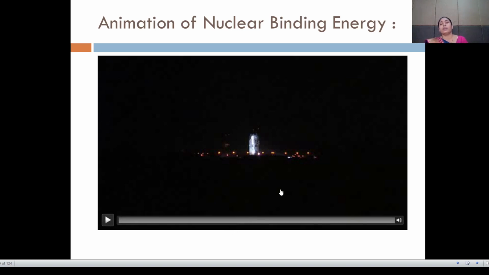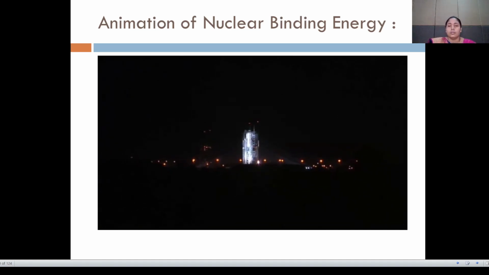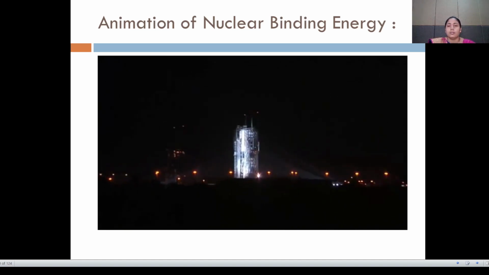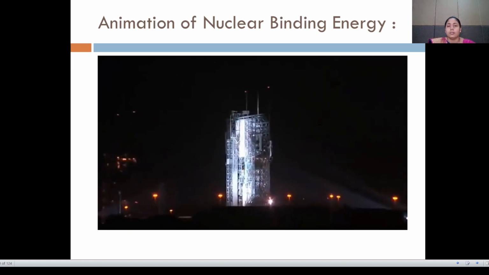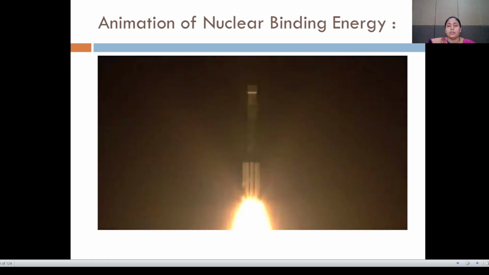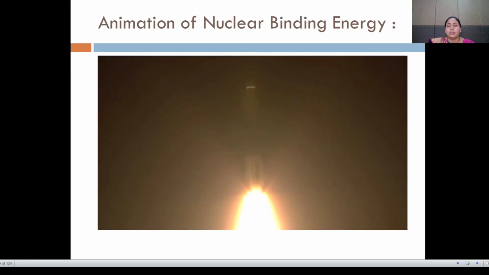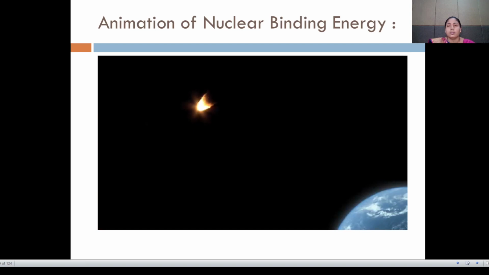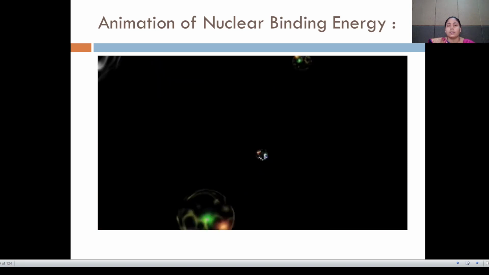Here is an animation of the nuclear binding energy. See that animation. Consider the Earth and a rocket ship which are bound together by gravity. If it takes work or energy to pull them apart, then the binding energy is the amount of energy it takes to completely separate them. Similarly, the binding energy in a nucleus is the amount of energy it takes to completely separate the protons and neutrons, collectively called nucleons.